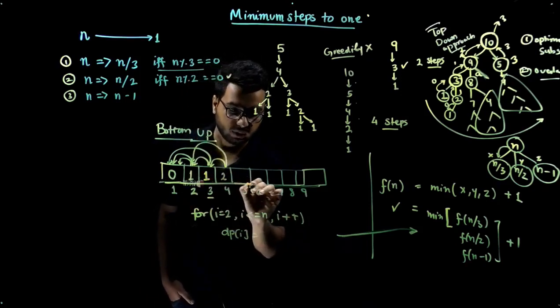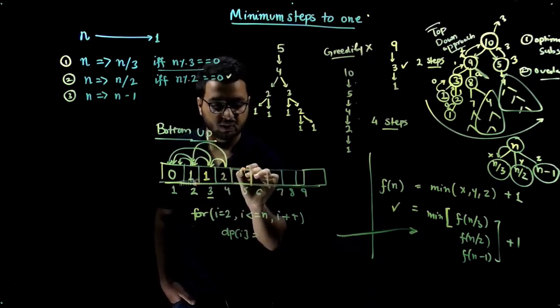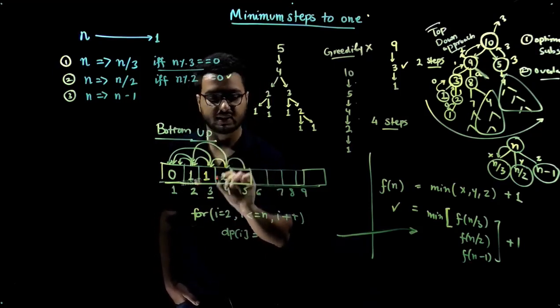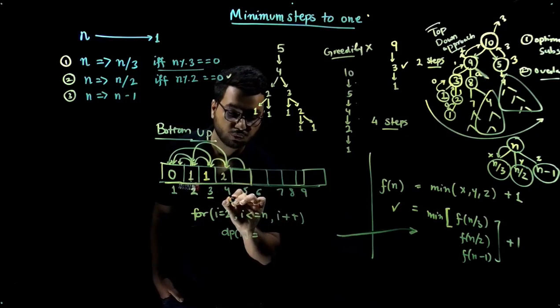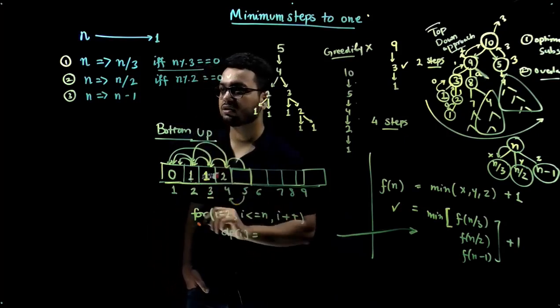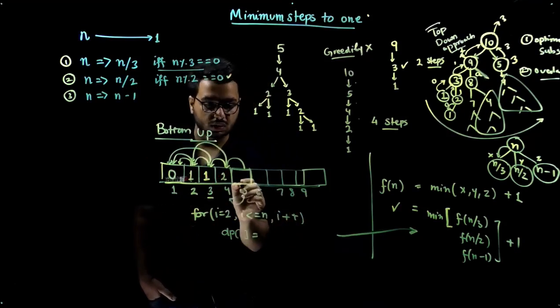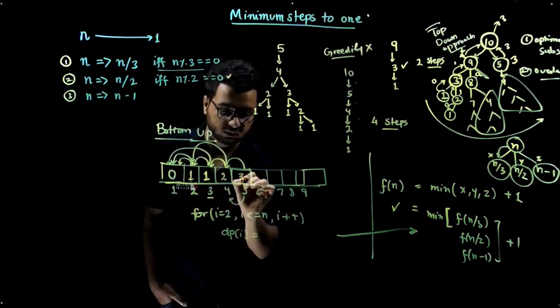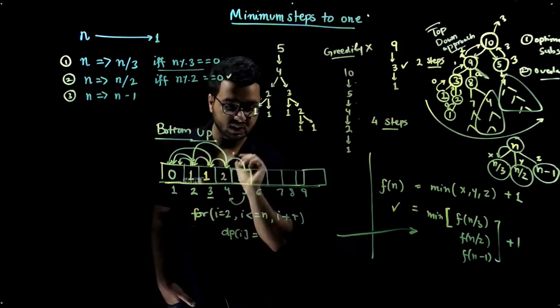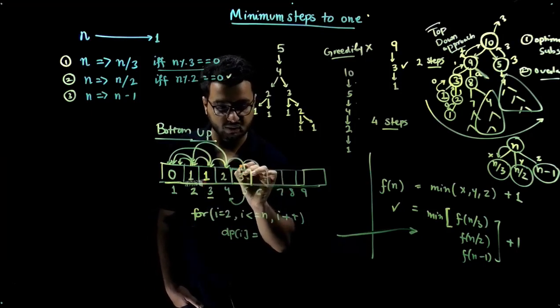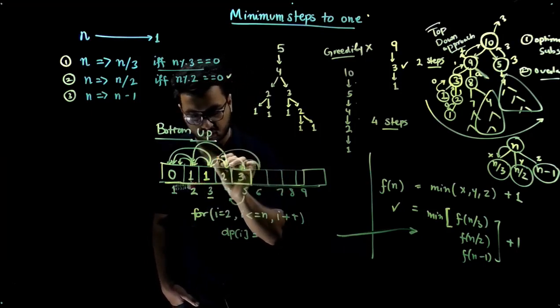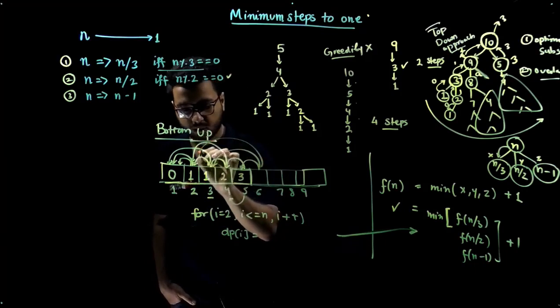Let's talk about DP of 5. From 5 you can end up only in one state. From 5 you can go only to 4, because it is not divisible by 3, it is not divisible by 2. So the answer is going to be 2 plus 1, 3. From 6 you can end up at 5, you can end up at 3, you can end up at 2.